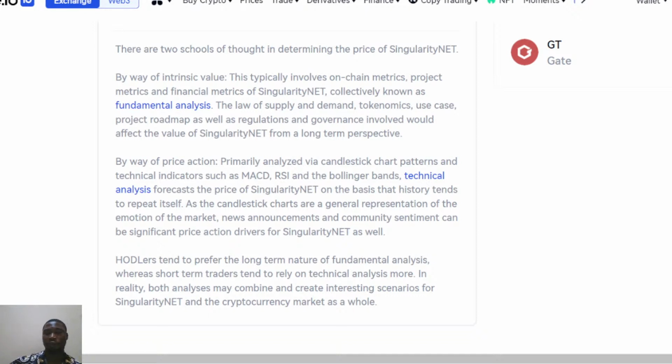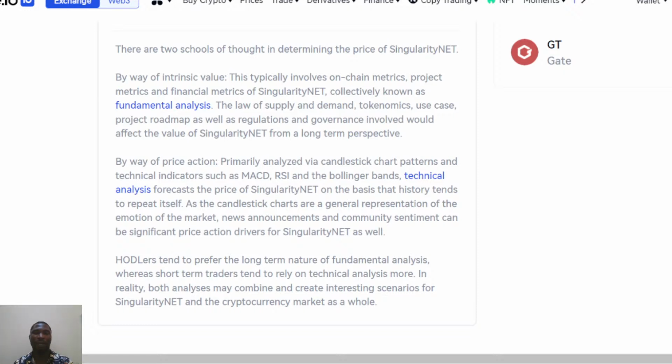But all I can say right now is that a lot of people are in profit investing in this token. If you bought it around the time it was at zero and it counted up to 0.02, you will know that yes, you are in profit. You can even see around 50% profit in the market space, and you just have to understand how to analyze the market.